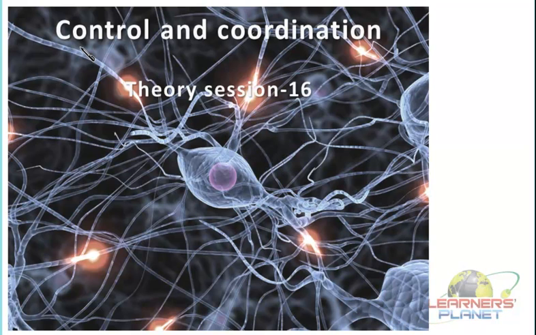Let us continue with the chapter Control and Coordination. Till now we had studied about the different systems which are controlling the process of control and coordination in plants and animals. In the case of animals, we had seen there is a very developed system, that is the nervous system and the hormonal system, to perform this particular process.